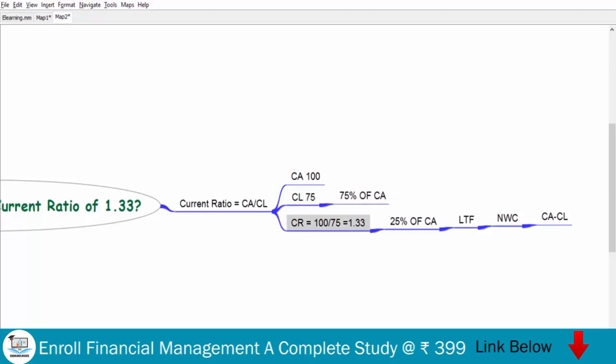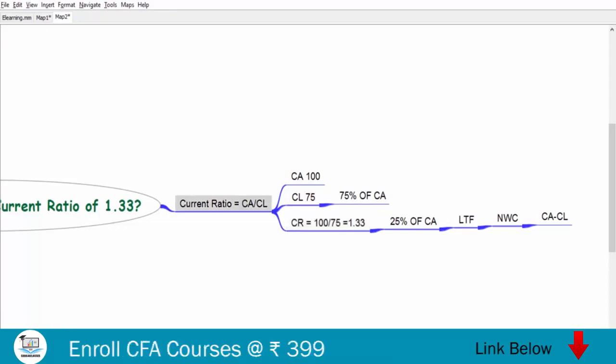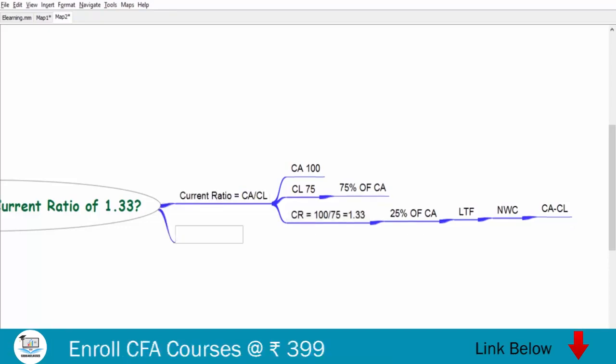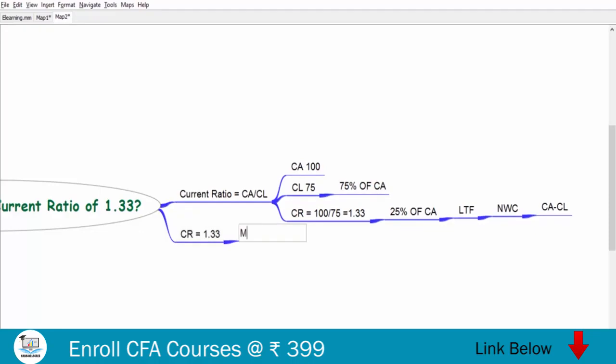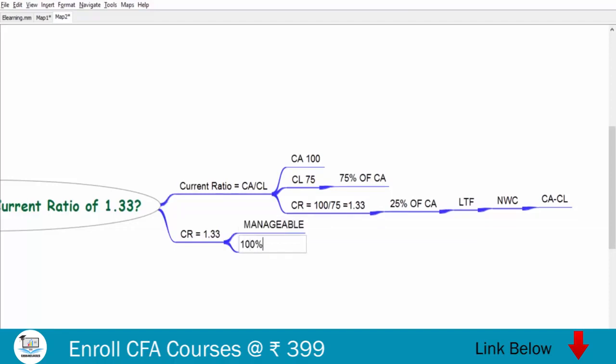So what banks try to ensure here is, if your current ratio is 1.33, it means there is a manageable liquidity position. Why is it manageable?